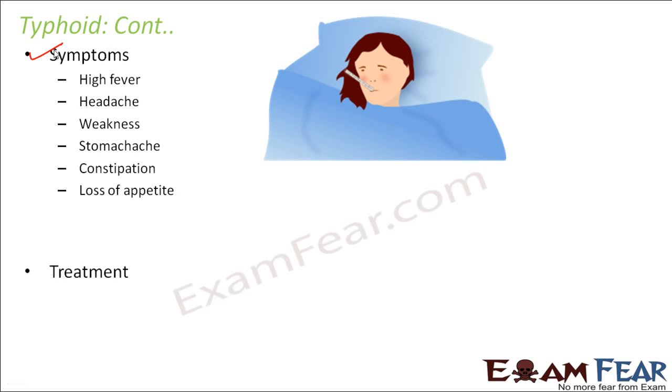Now, how can we treat it, or what are the control measures that can be taken? First of all, it has to be diagnosed, because fever and headache can be symptoms of many other diseases. So how do we know that it is typhoid? For that, a few diagnostic tests need to be done, where blood tests and urine tests will be done, and the blood culture and urine culture actually contain traces of the pathogen.